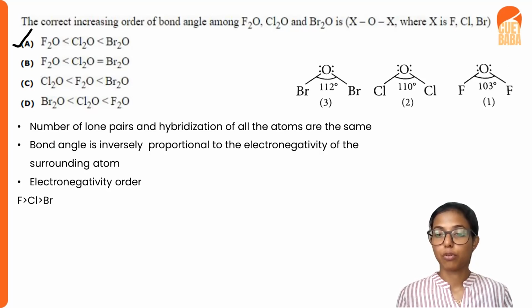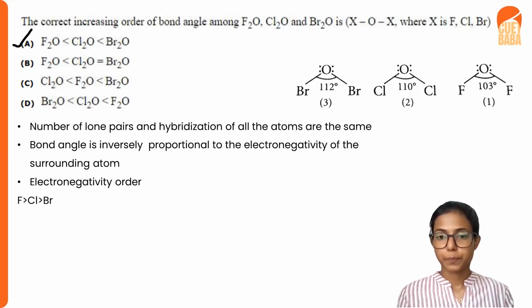Here we can see that fluorine is more electronegative than chlorine and than bromine. So fluorine will have the lowest bond angle, chlorine will have a slightly higher one, and bromine will have the highest bond angle in these three compounds. So F2O less than Cl2O less than Br2O will be the correct answer here.